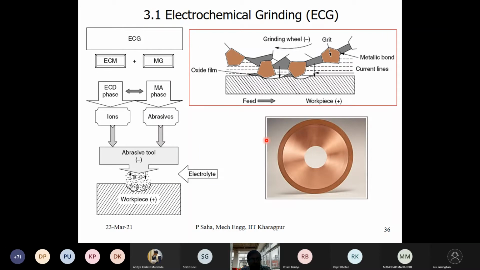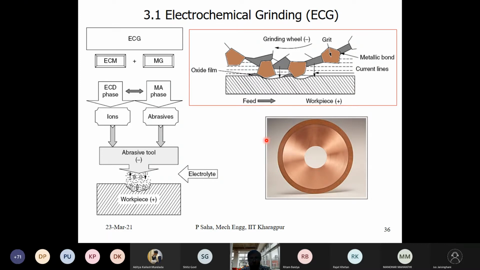A conventional grinding wheel can typically be a ceramic wheel, something made of aluminum oxide, alumina, bonded together by some means, maybe resin bonded, with the powder particles of alumina given the shape of a grinding wheel. Or sometimes we can have other materials like carbides.